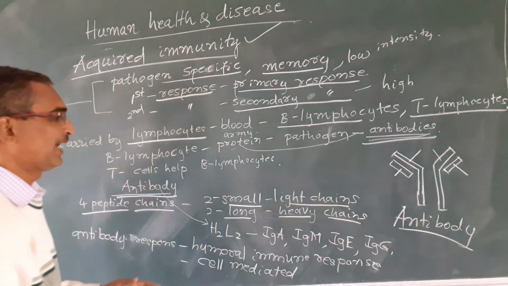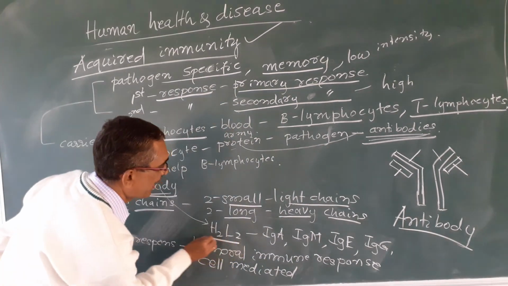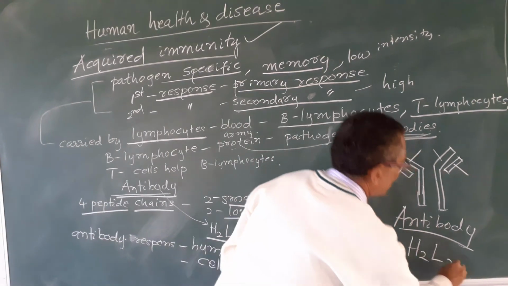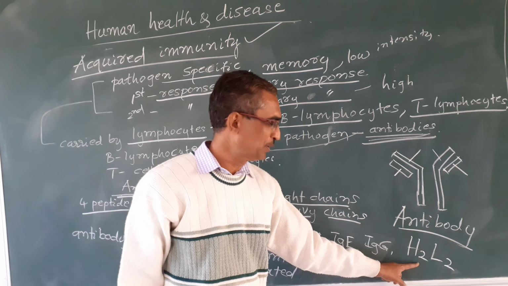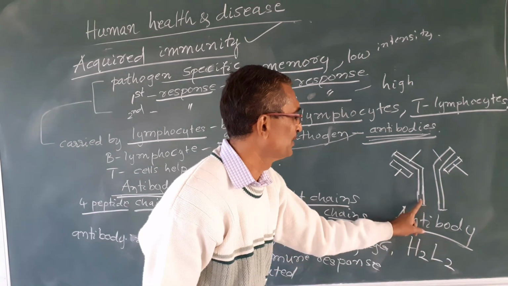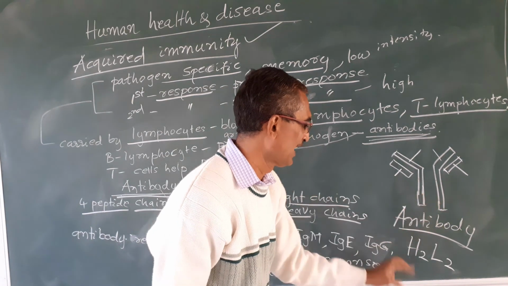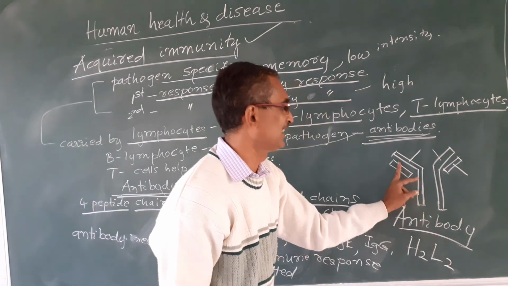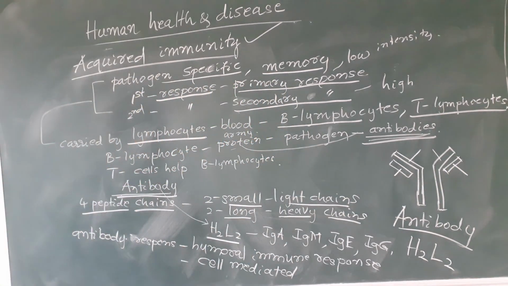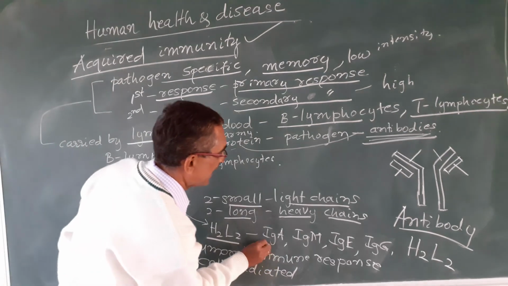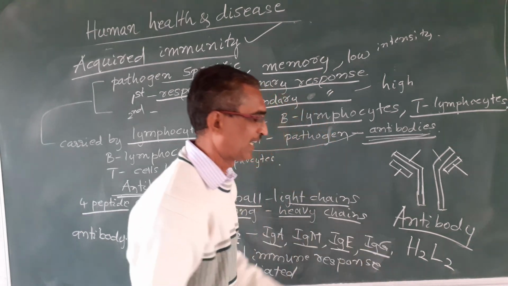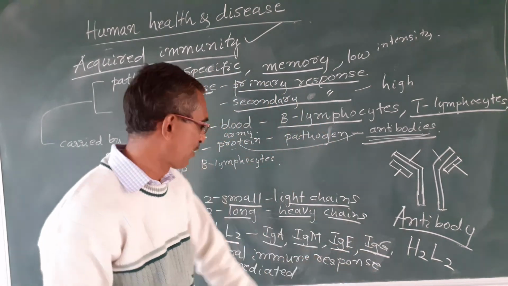That is why an antibody is represented by H2L2: H2 means 2 heavy chains, and L2 means 2 light chains. Examples of antibodies are IgA, IgM, IgE, IgG, etc.